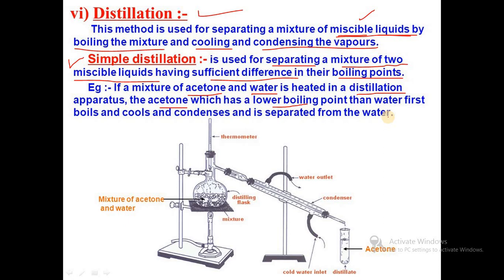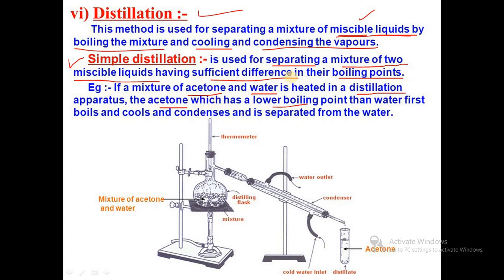The difference between the boiling points of acetone and water is about 40 to 44 degrees Celsius. When both miscible liquids have a sufficient difference in their boiling points, this simple distillation assembly is used.